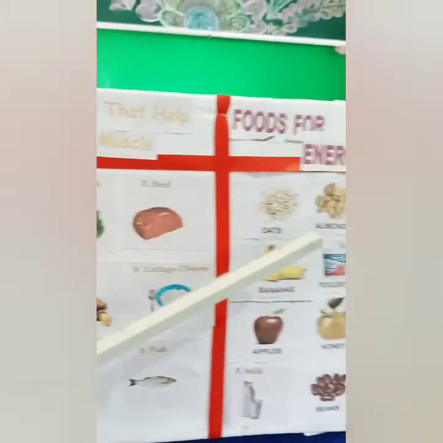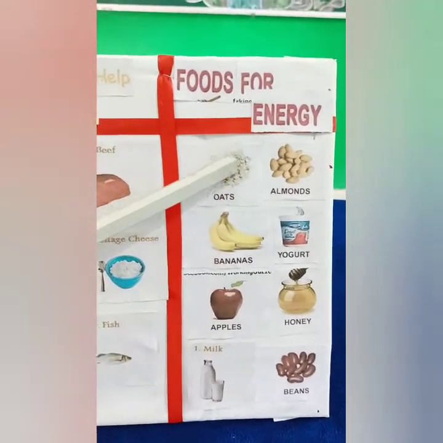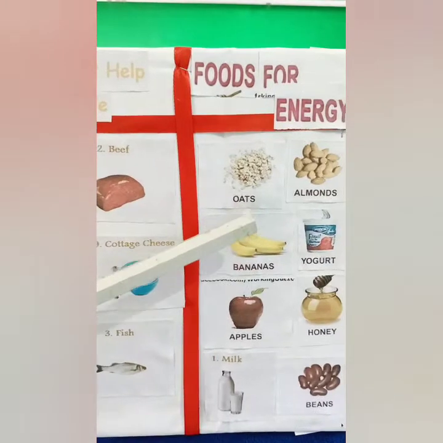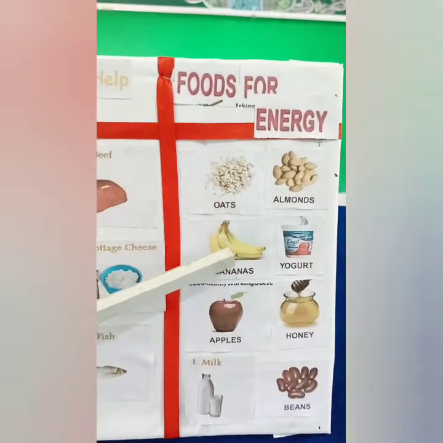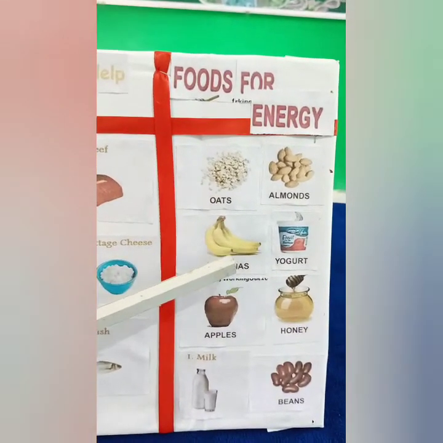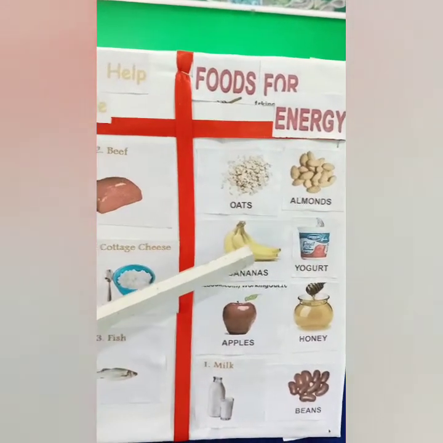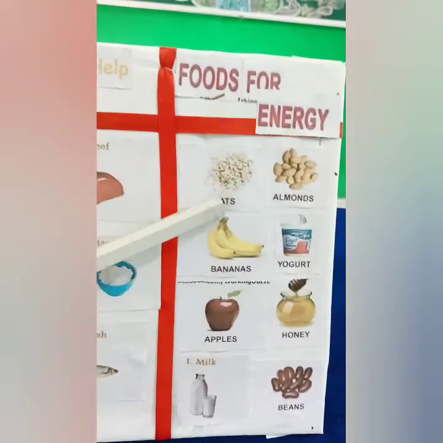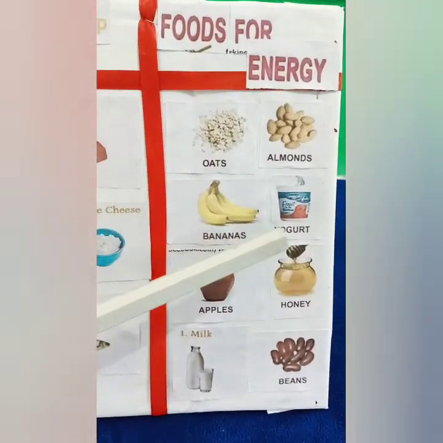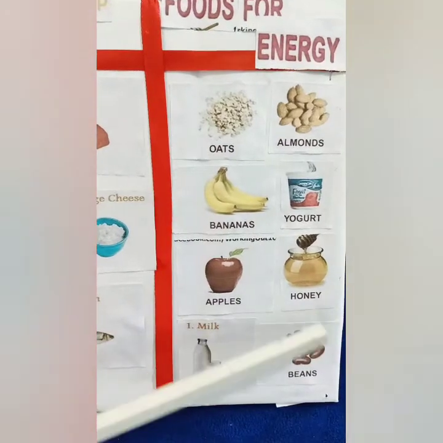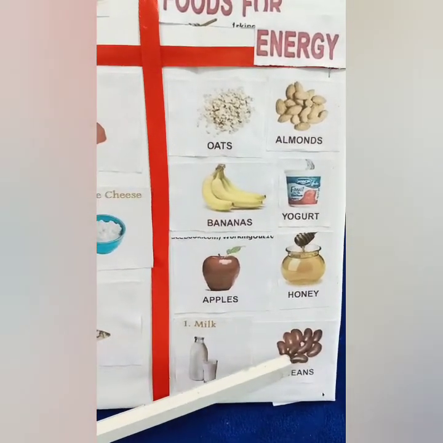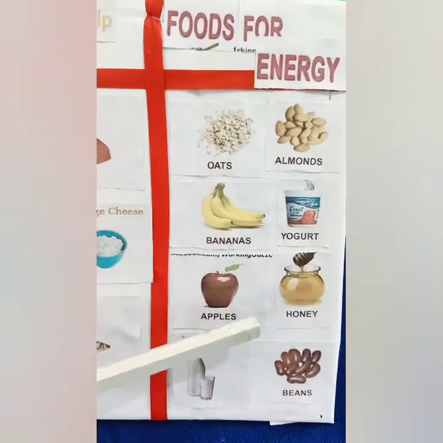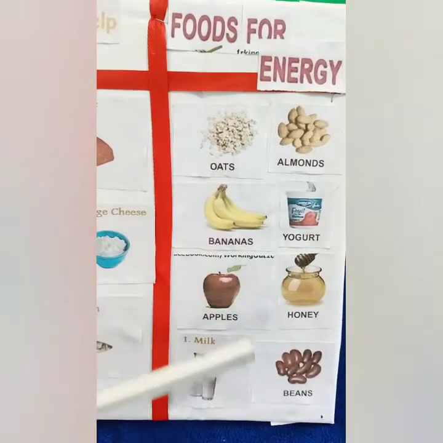Then coming to third, that is protective food. The food that helps to fight disease and to remain healthy is called protective food. Protective food is rich in vitamins and minerals. Fruits and vegetables are protective food. Some examples are oats, almonds, bananas, yogurt, apples, honey, milk and beans. It is protective food. It protects our body from outside disease.